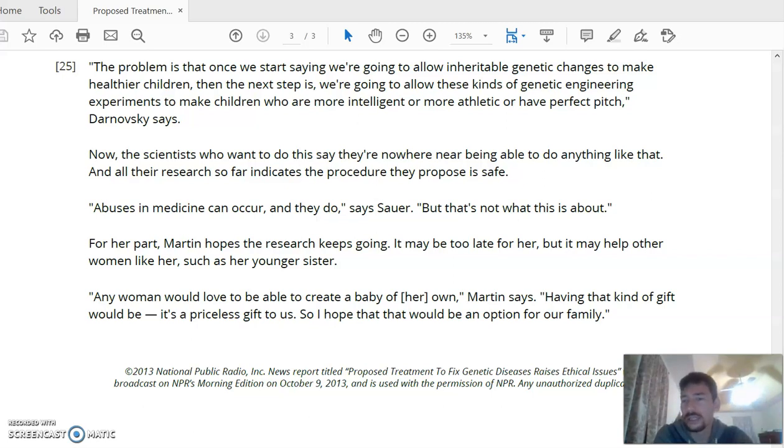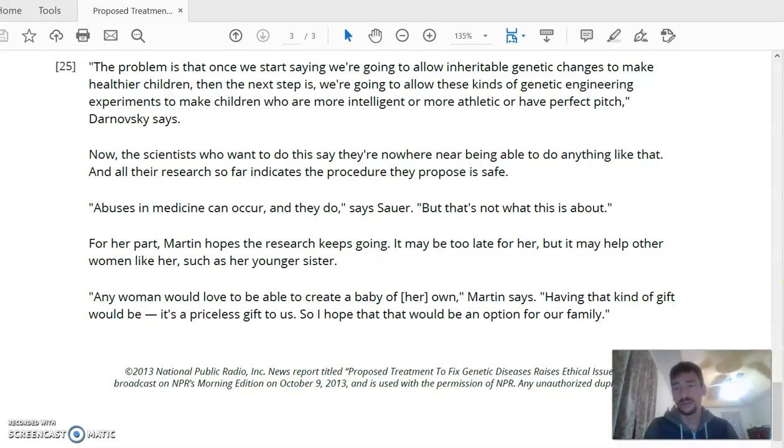If we were saying something negative about genetic modification, our very last quote here would probably not be something so hopeful, right? So it's super important that when we're looking, we understand the connotation of the sentences against the material or information that we're talking about, right? So it's the connotation of these last sentences that helps me understand that this is a very hopeful article about genetic modification, right?